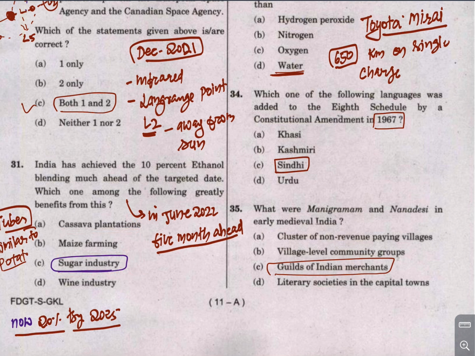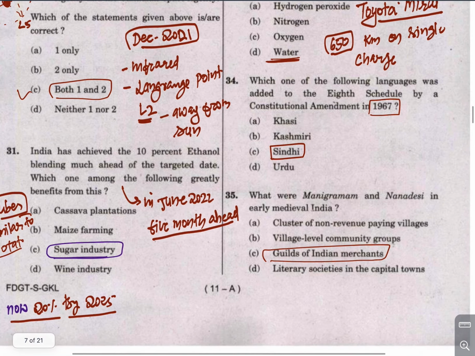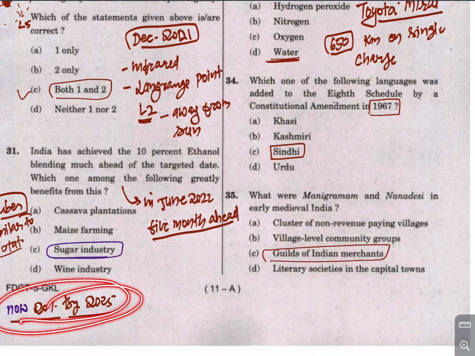But in India, the majority of ethanol is sourced from the sugar industry. And now we have a 20% blending target by 2025. So remember this, this is important. By 2025 we have to achieve ethanol blending of 20%.